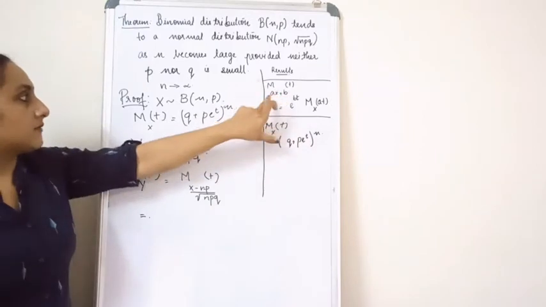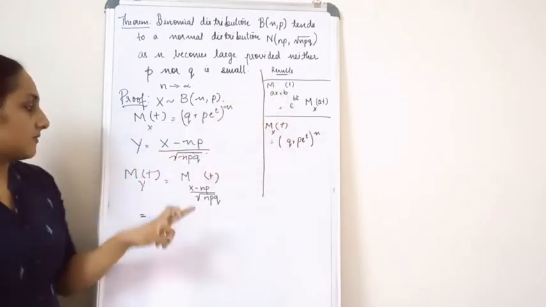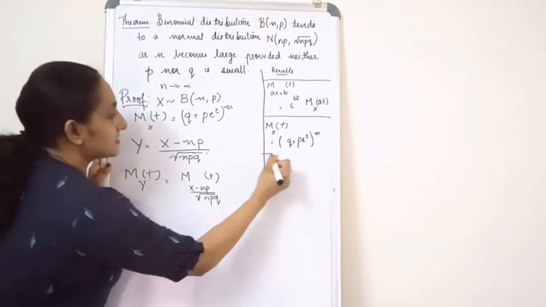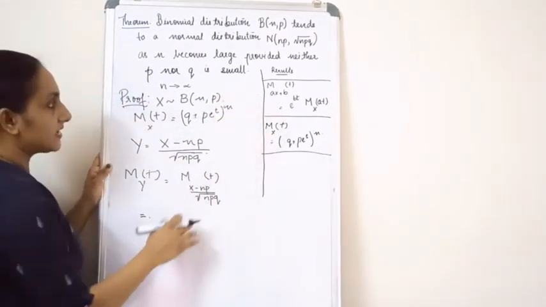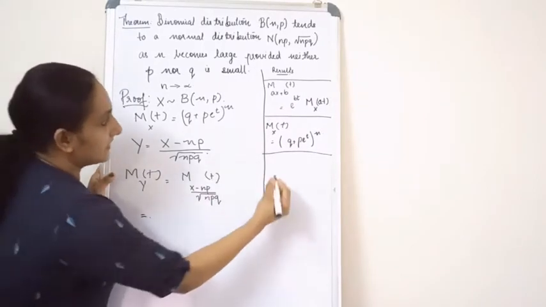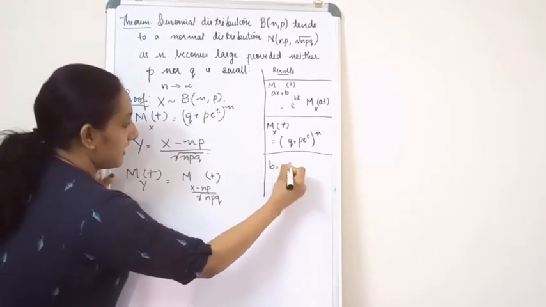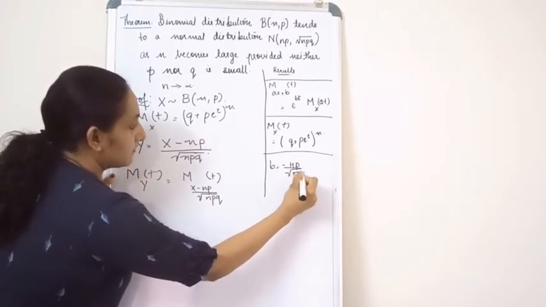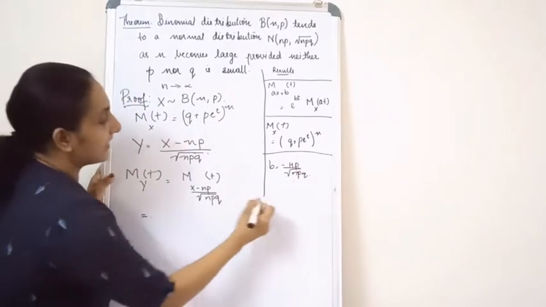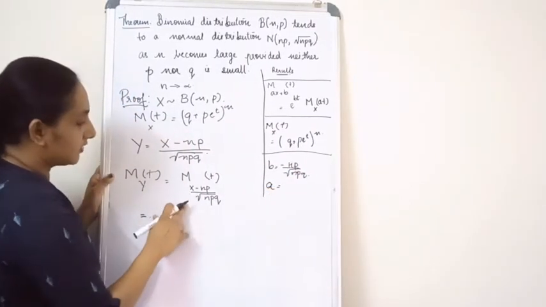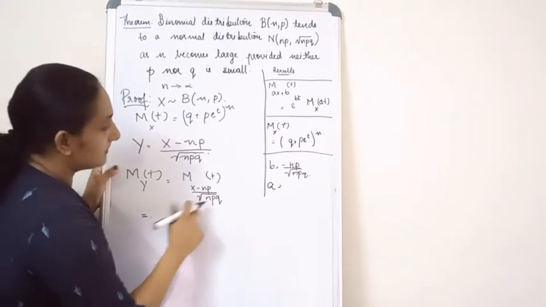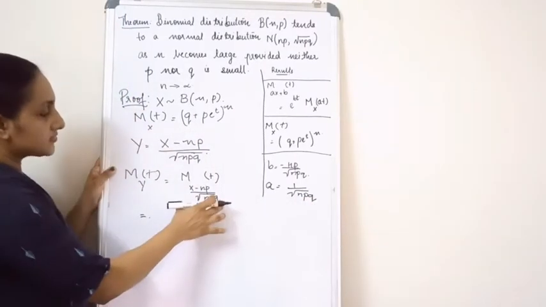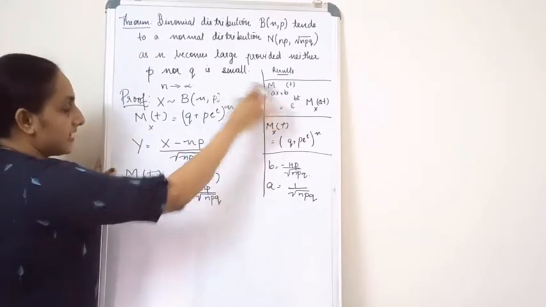Okay, now I am going to compare this first result with this term. When I compare it, I get b equal to minus np by root npq, and a as 1 by root npq. So I'm going to apply this result over here.